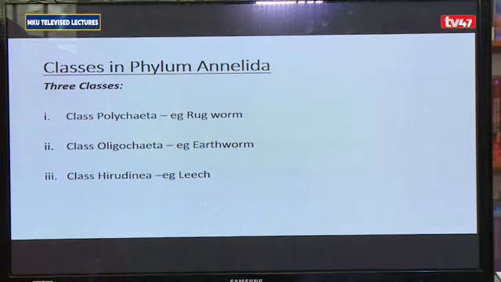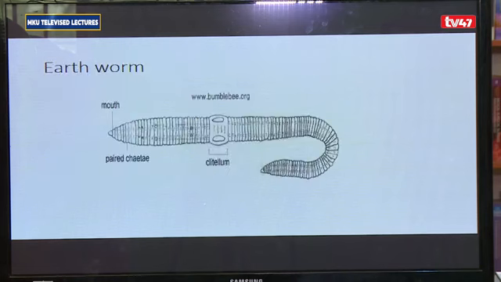For the Oligochaeta, the annelids in this class have few chaetae and they do not have parapodia. So the few chaetae are directly connected to the body segments of the worm. For class Hirudinea, they do not have parapodia or chaetae present, but they are segmented worms. For an illustration of an annelid, we have the earthworm. The earthworm is in class Oligochaeta, meaning they have few chaetae and parapodia are not present.